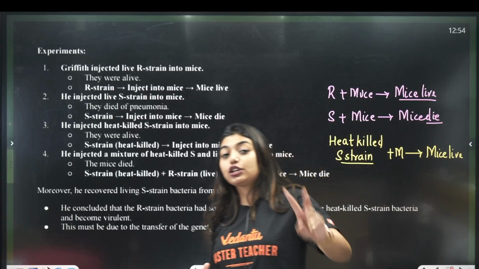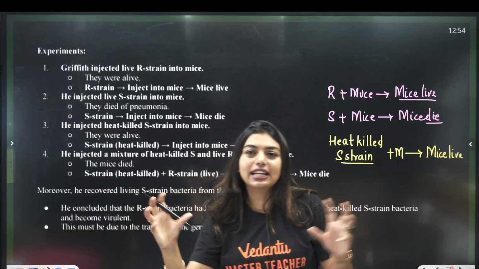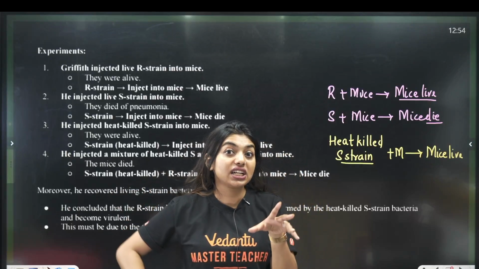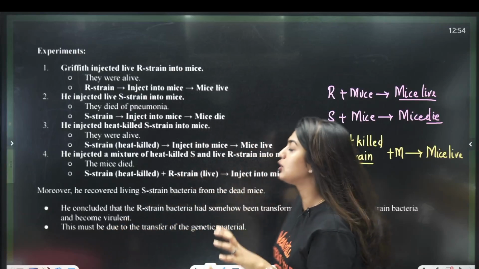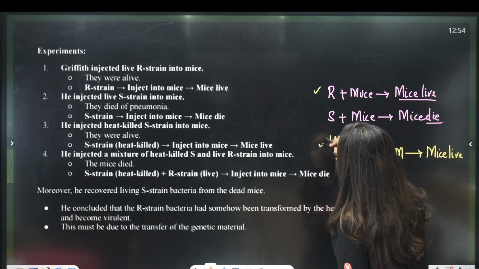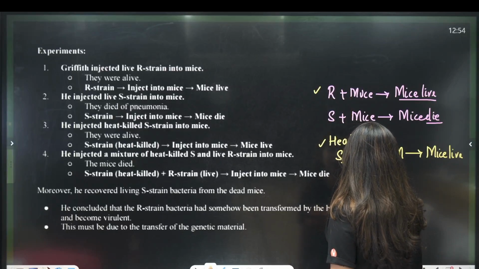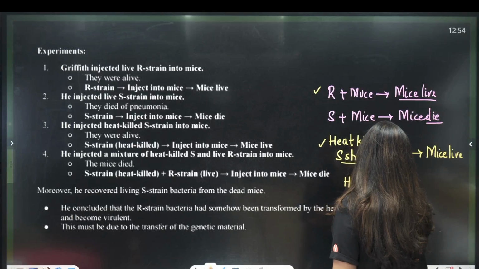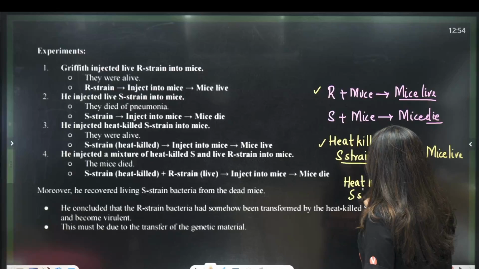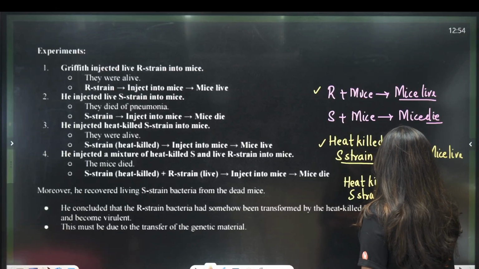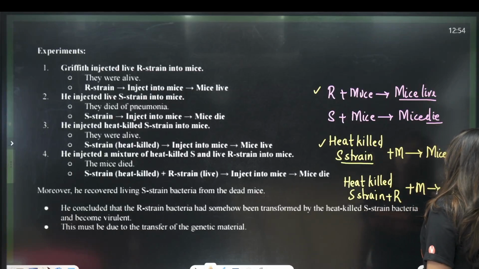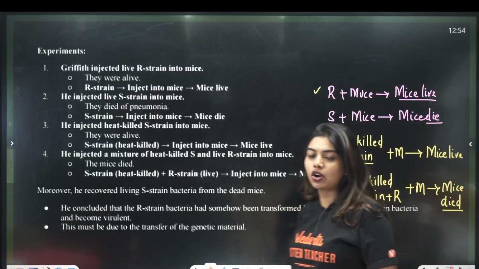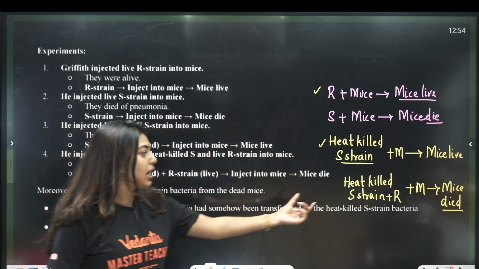Then he was like, let me take two non-problematic people. Two silent people in the class the teacher picked. The teacher thought, two silent people, how much problem can they make? But silent killers are there, no? So he took two such silent ones, heat killed S strain plus R strain, mixed them and injected into the mice. Unfortunately, the mice died. But Griffith was not expecting this. He thought, two things are not problematic, so I will just mix them up, what will happen? But unfortunately, the mice died.